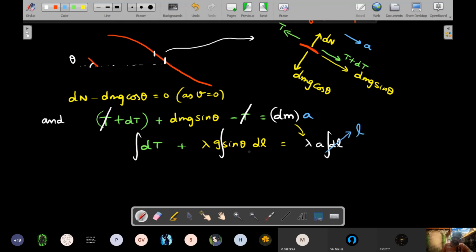Now, what does integration of DL sine theta give you? Can you see that if this length is DL, I'm marking it here in the diagram, everyone. If this length is DL and this is theta, can you realize that there is a small triangle like in that particular diagram of catenary that we did? DL sine theta is this blue length. Can you see this is your DL sine theta? So can I call that dy? So you are summing up all the values of dy's.